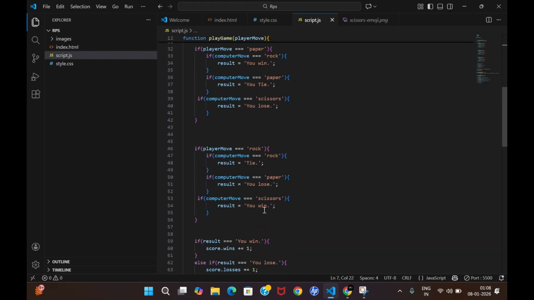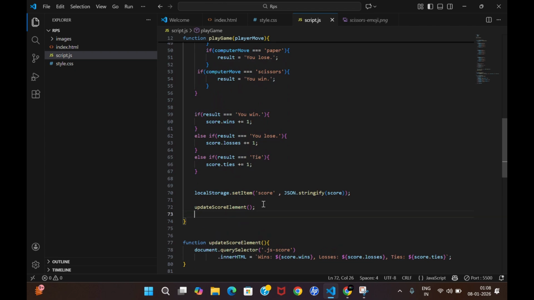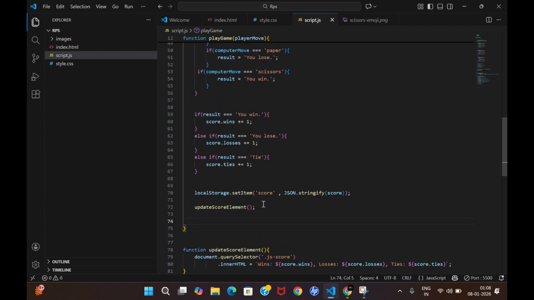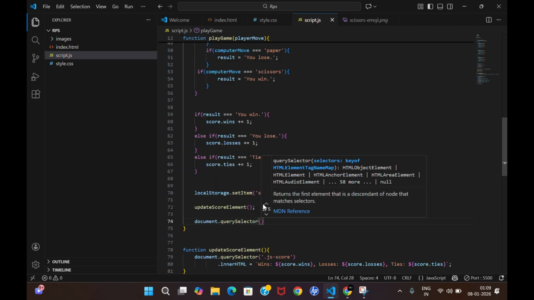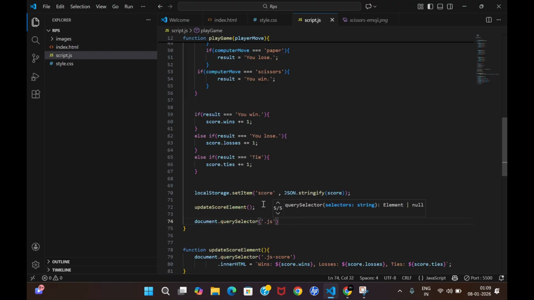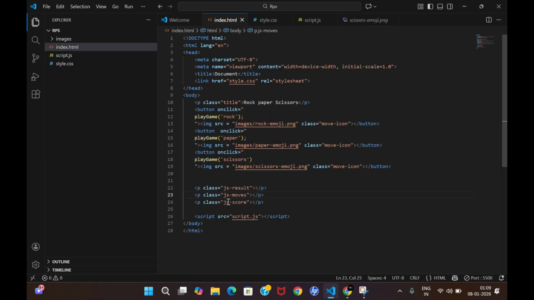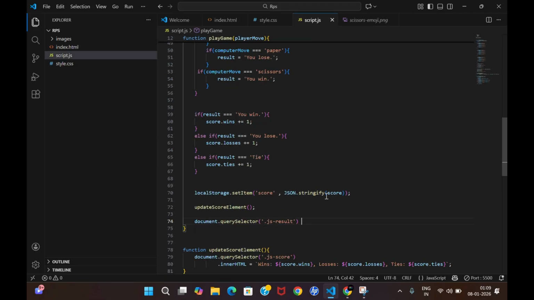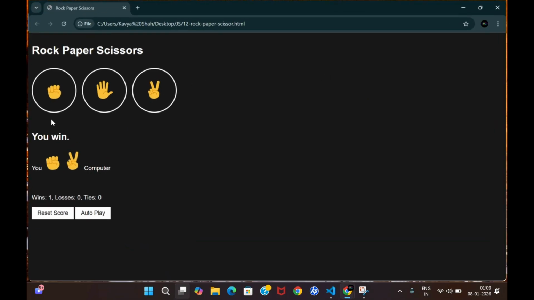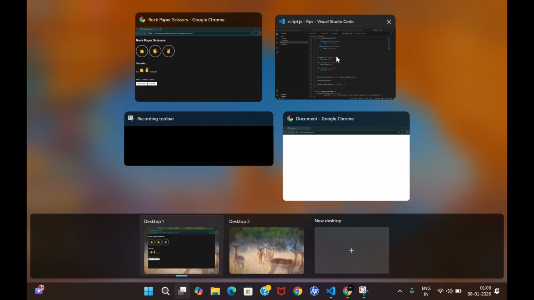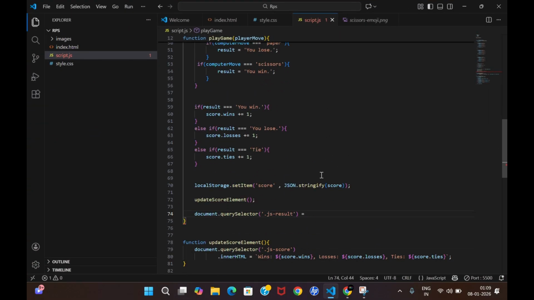So let us first select these two elements. So again, our small brahmastra, that is document dot query selector. Let me select the element .js and .js result, right? This element, let me show you again. Yeah, this element done. And in that, what we have to store is the result part, what we stored over here. So we just simply have to equate it to the result element, right? So it's the simple thing what we have to do.